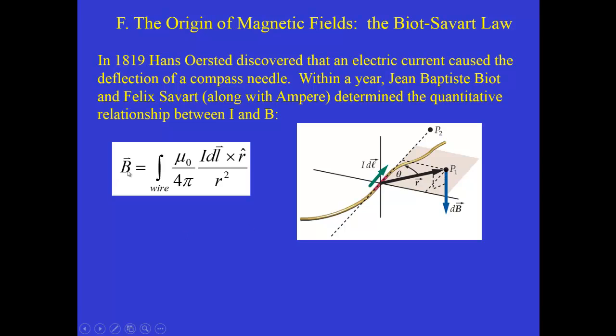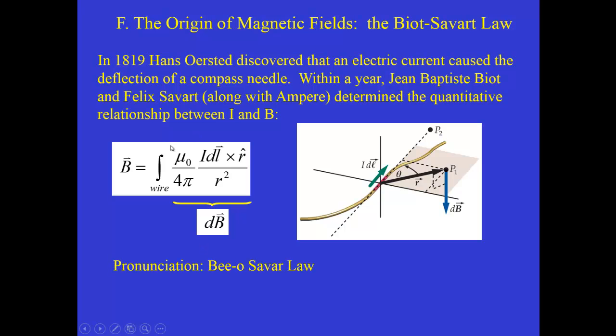So notice that this magnetic field will be different depending on where we're trying to calculate it. If we were to calculate the magnetic field due to this current element at point P2, we would get a very different result. And you can check out, using the right-hand rule, what the direction of that magnetic field would be. This equation is called the Biot-Savart law.